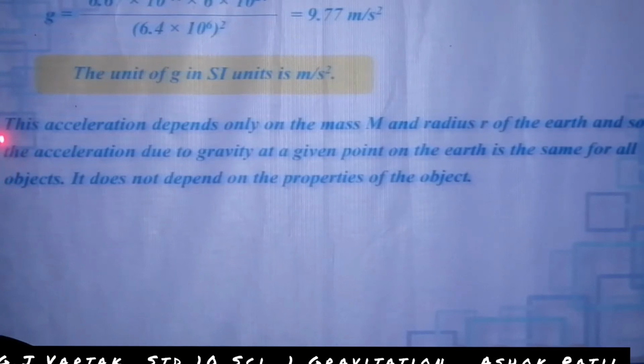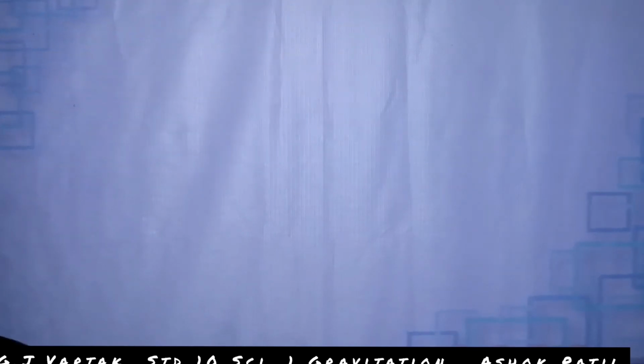Once again, the acceleration depends only on the mass M and radius R of the earth, and so the acceleration due to gravity at a given point on the earth is the same for all objects. It does not depend on the properties of the object. It depends only on the mass and radius of the earth.